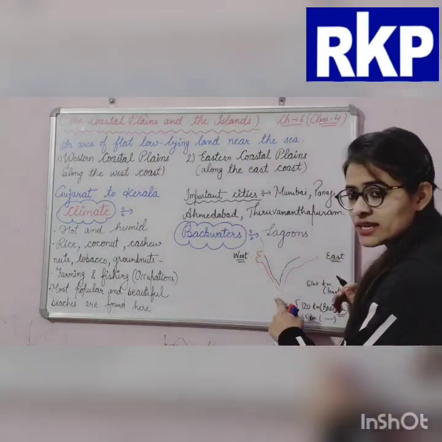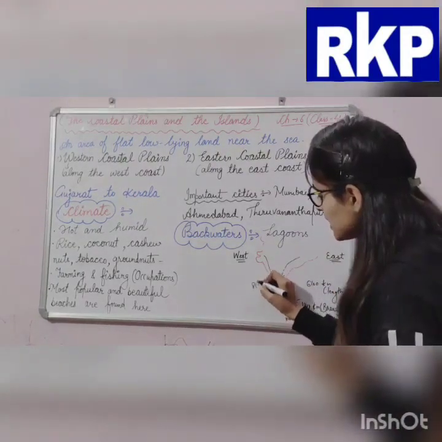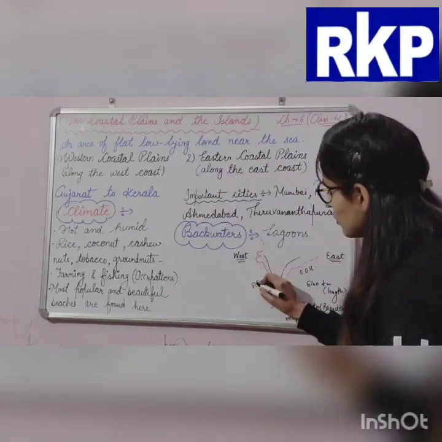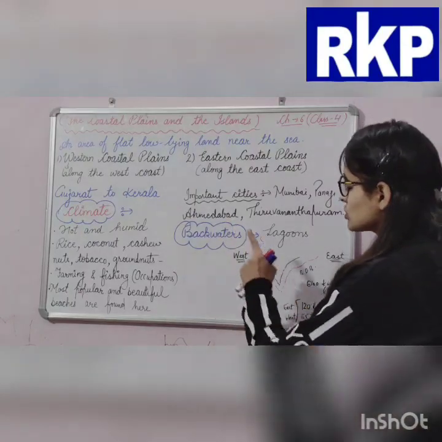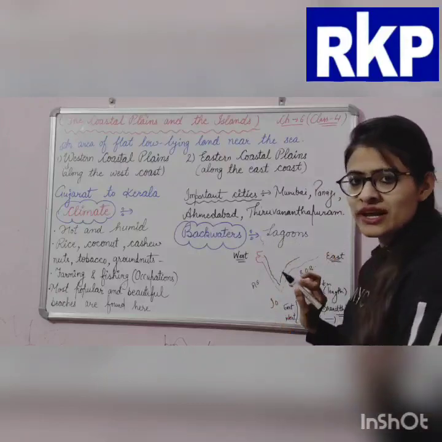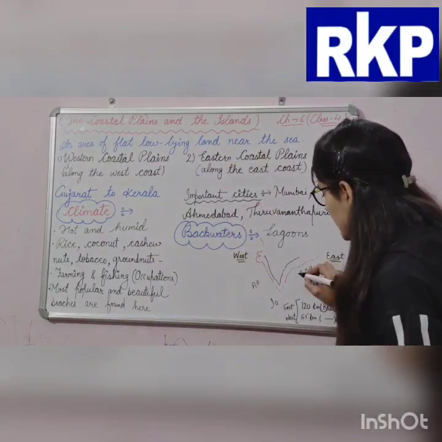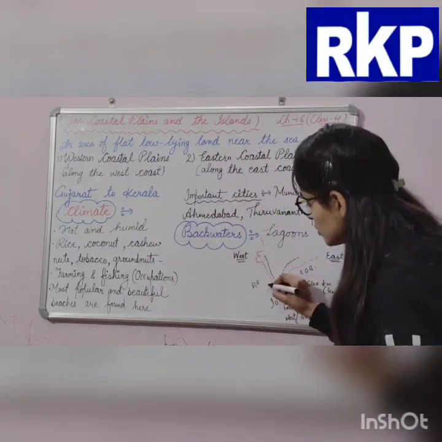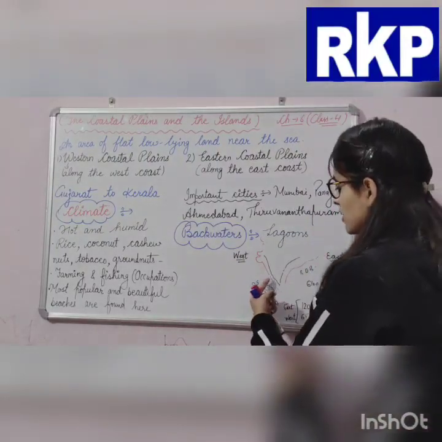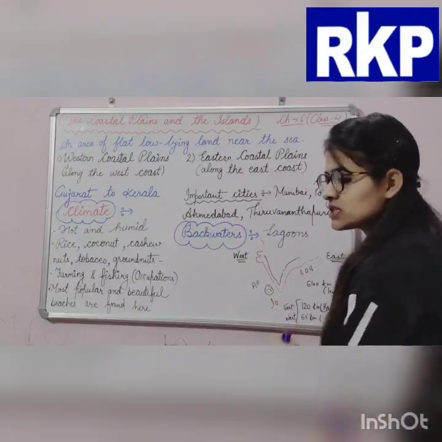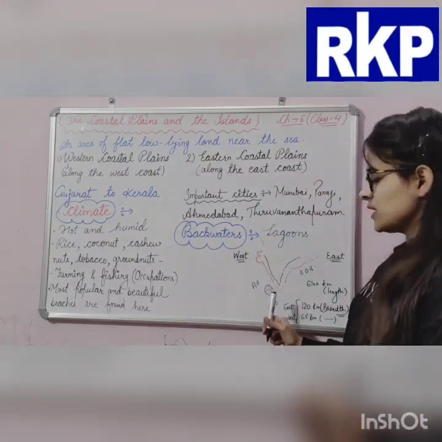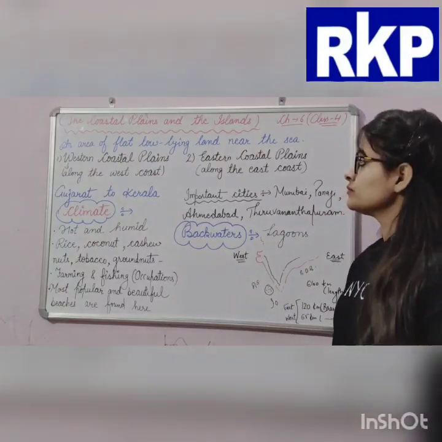These are coastal areas. Here is the Arabian Sea, here the Indian Ocean, and here the Bay of Bengal. Coastal plains are those which are near the coastline. But what are islands? Like here, Lakshadweep. Yes, it is surrounded by water from all sides: east, west, north and south. So we can say that this is an island.